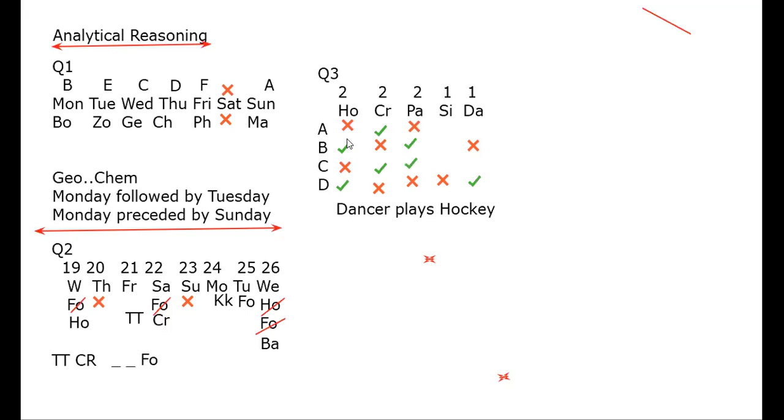B and C are painters. So now if C is a painter, he is not a singer. He is not a dancer. We have only 1 dancer. In fact, we have already got 1 dancer. D is not a singer, C will not be a singer, and B is not a singer because B is a painter. I will put a cross here also, because he can't be a painter and singer; only one outdoor, one indoor. So which is left?